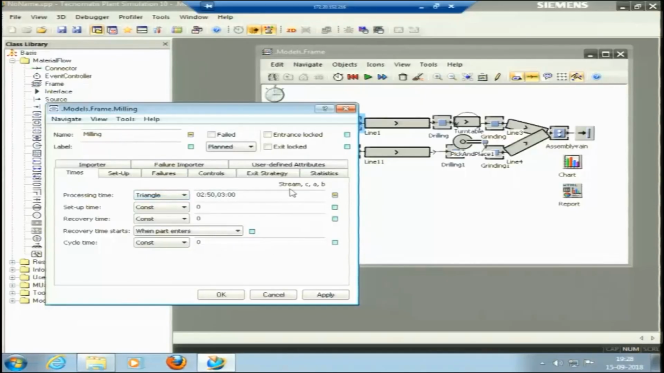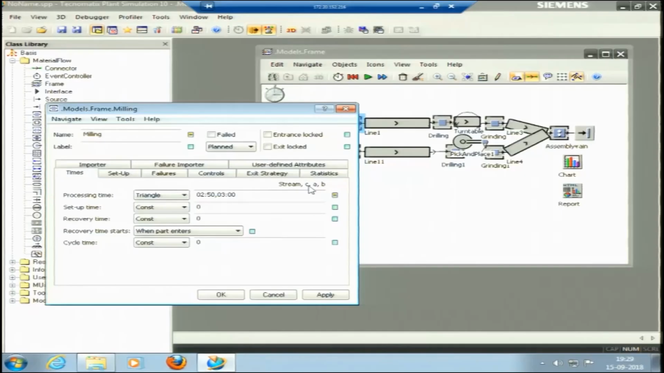What is the mode? Like mean and median, there is the mode. The mean is the average of the values, the median is the central location value, and the mode is the value having maximum frequency. So, if I pick the triangle distribution, it is showing stream, C, A, B. Here A is the smallest value, B is the largest value, and C is the mode value that is repeating the maximum number of times.